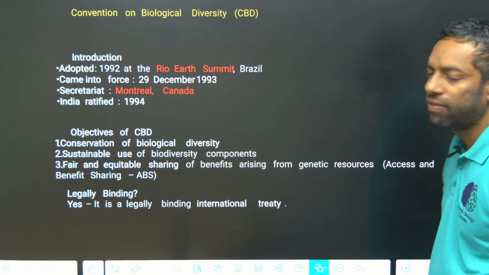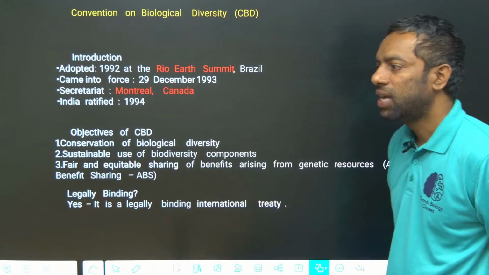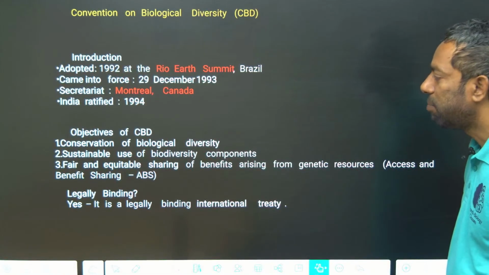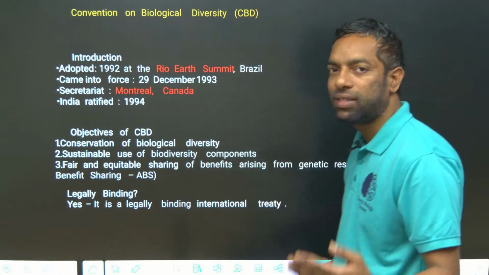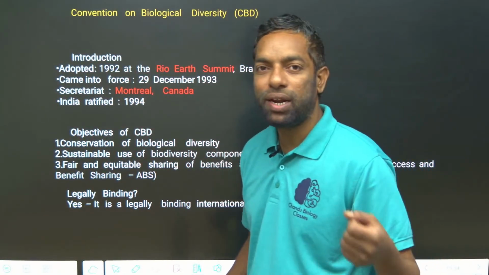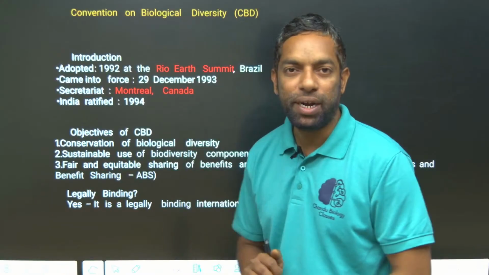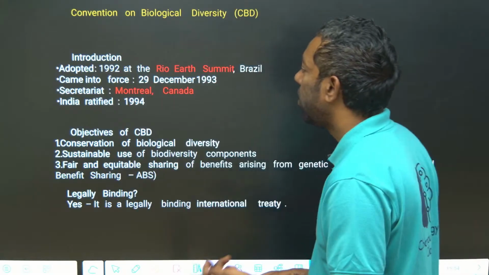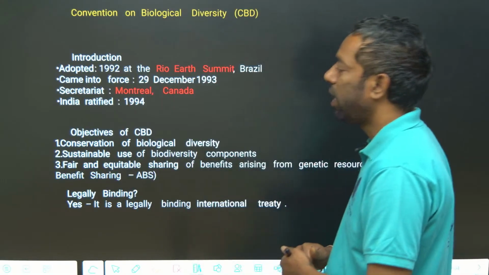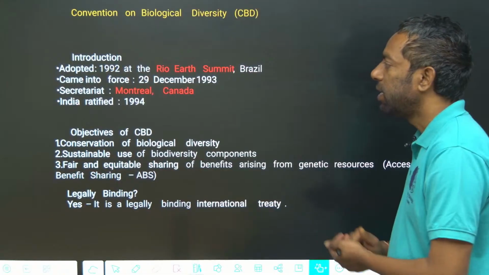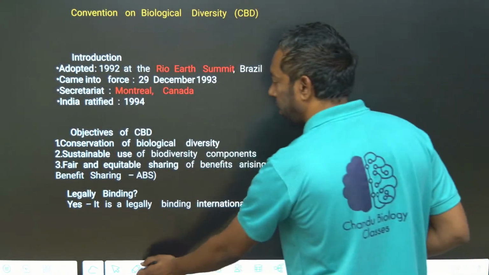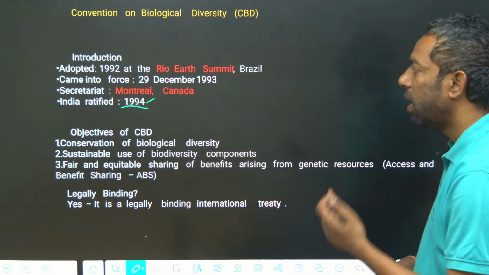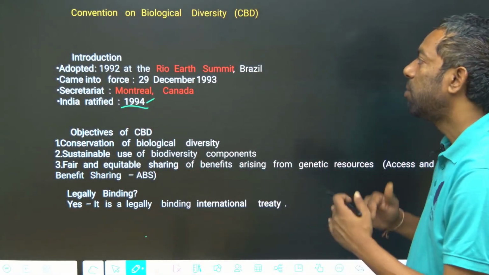Next, the Convention on Biological Diversity, CBD. It was adopted at the Earth Summit, the Rio Earth Summit. At the Rio Earth Summit there are two conventions, UNFCCC and CBD, the Convention on Biological Diversity. The Secretariat is in Montreal, Canada. It was ratified in 1994.